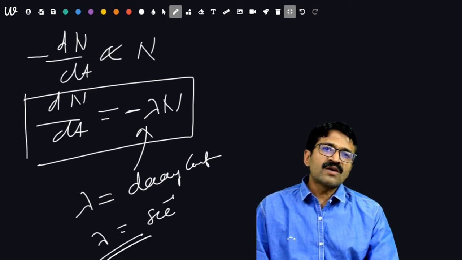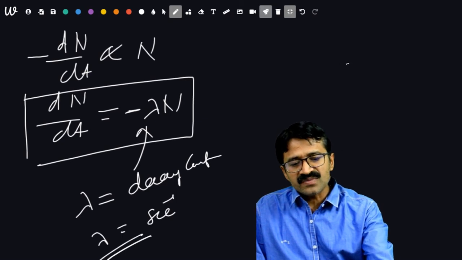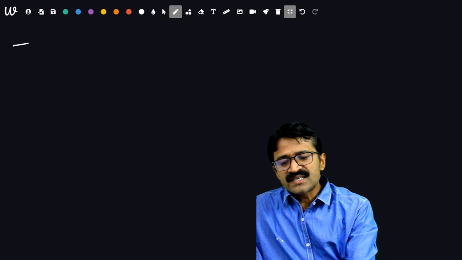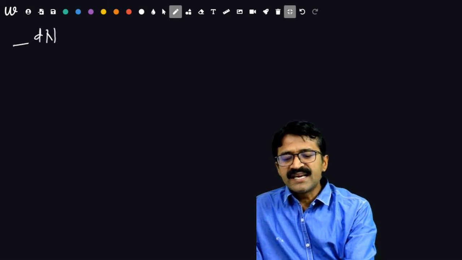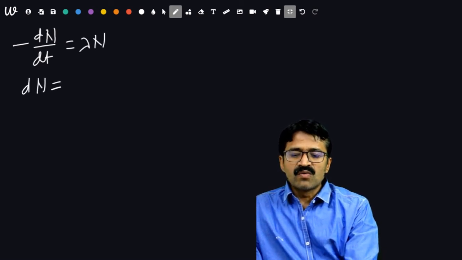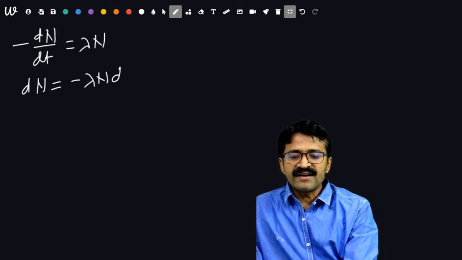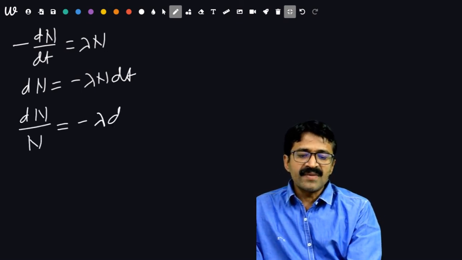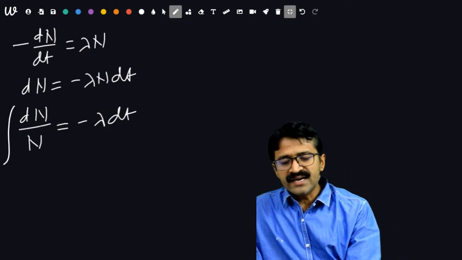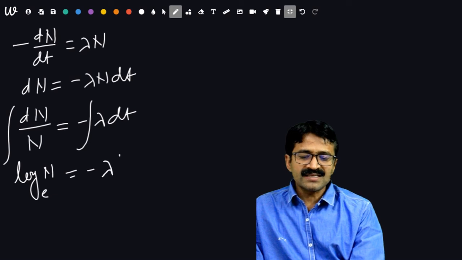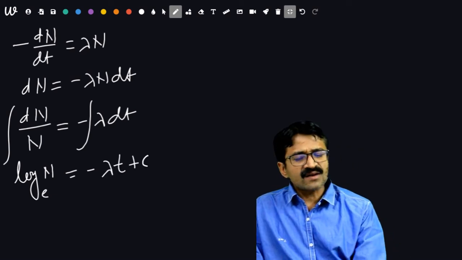Now it has a particular decay law, and that decay law is the exponential decay law. It can be derived from this law. Listen students carefully, it is very important. We know that according to the second law, -dN/dt = λN. Then dN = -λN dt. Then you can write it this way: dN/N = -λ dt. Take integration on both sides, you will have log N base e = -λt + c. Here c is a constant value.